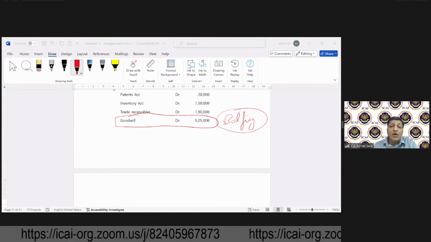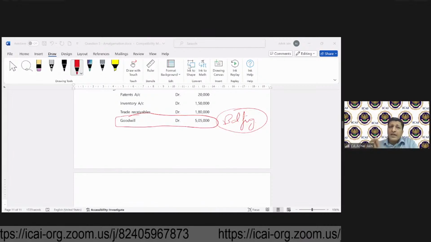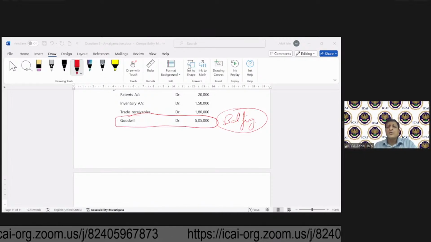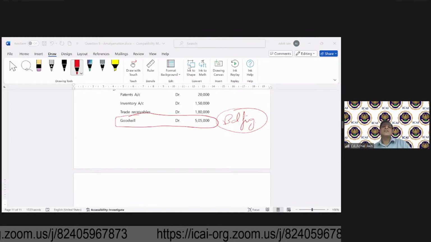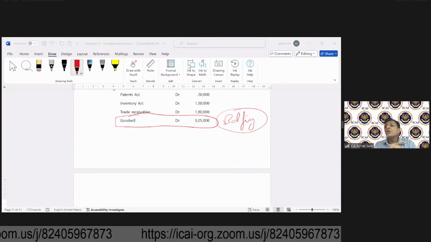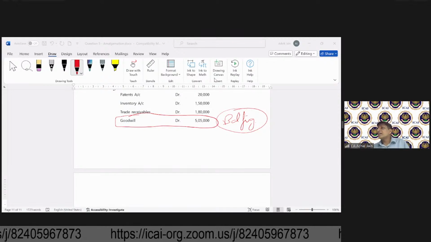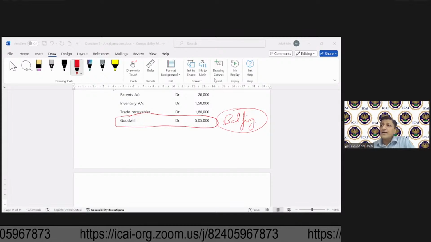In the case of amalgamation in the nature of merger, can we recognize goodwill or capital reserve? Tell me, yes or no? Pooja is saying in case of merger, we recognize the impact in general reserve. Rashmi is saying no, goodwill or capital reserve cannot be recognized. I think the same is the response from Shivanna, Preeti, and Unni Krishnan.